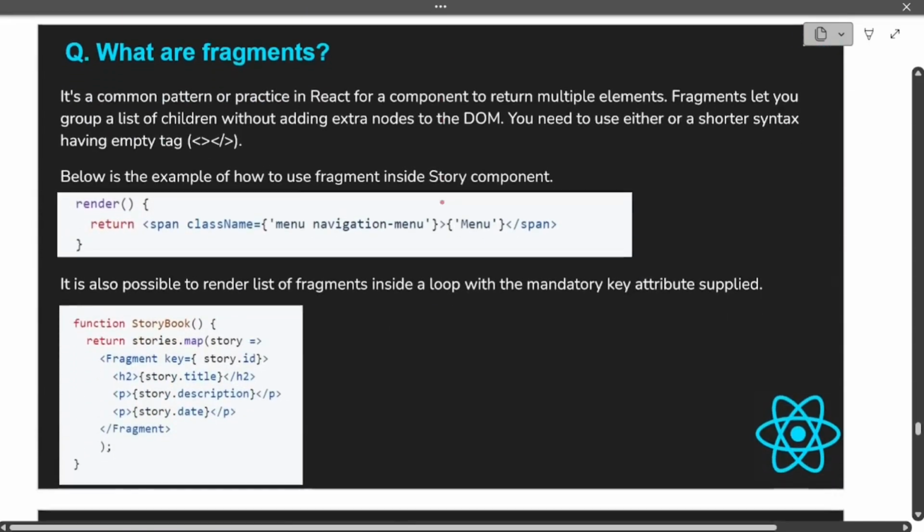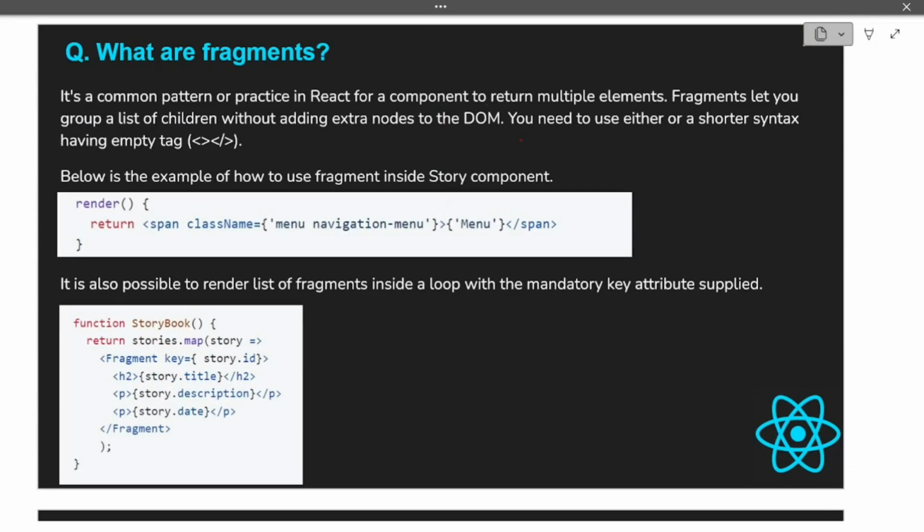Let's move on to the next question. What are fragments in React.js? It is a common pattern or practice in React for a component to return multiple elements. Fragments let you group a list of children without adding extra nodes to the DOM. You need to use either the Fragment tag or a shorter syntax having an empty tag.